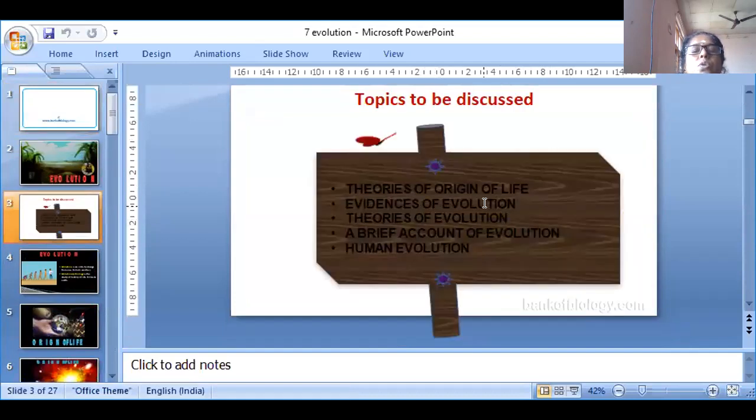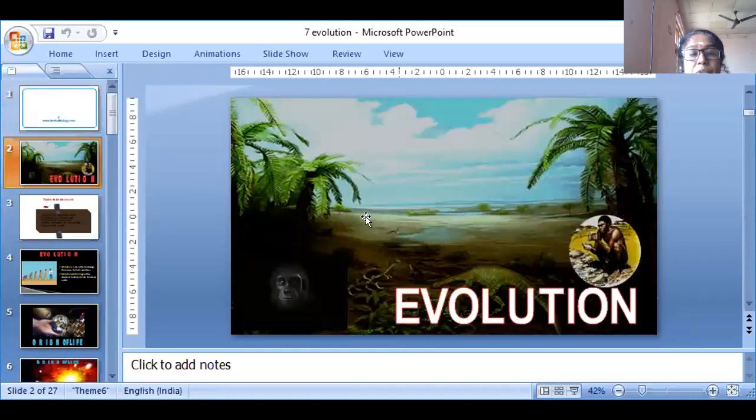So here we learned the theories of origin of life, the evidence of evolution, theories of evolution, brief account of evolution, and human evolution. Now we are learning the brief account of evolution. With this, the seventh lesson is going to be completed. I decreased the speed, and maybe you understood why I decreased the speed.